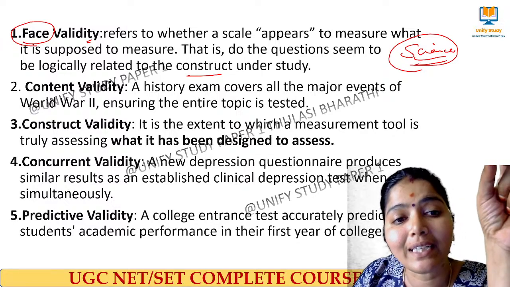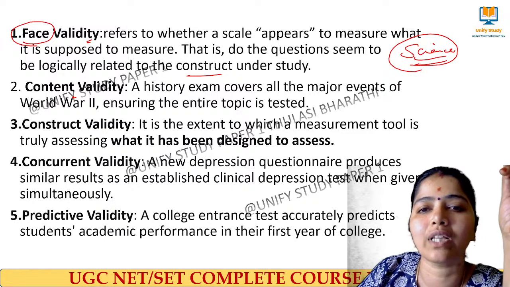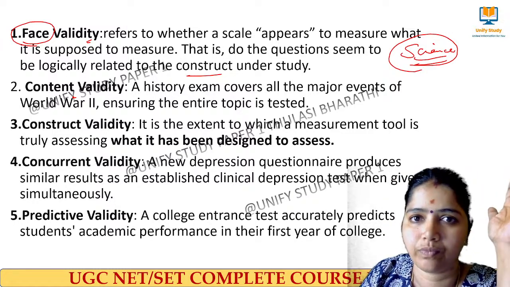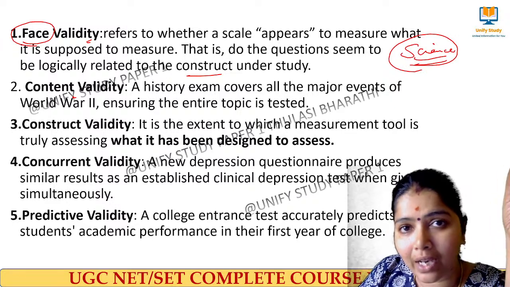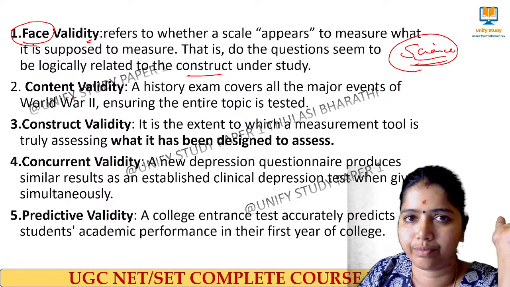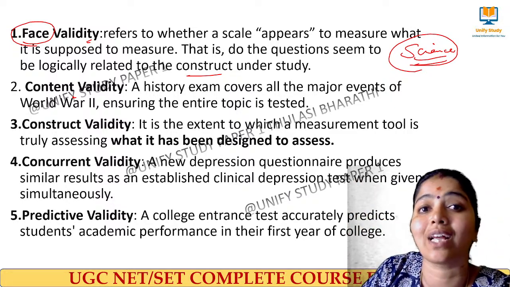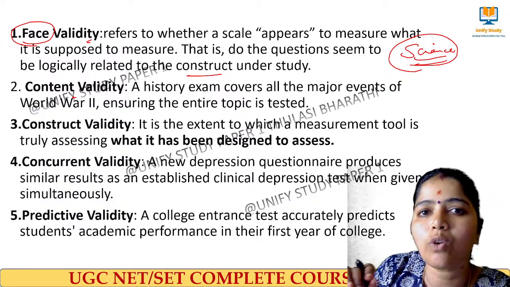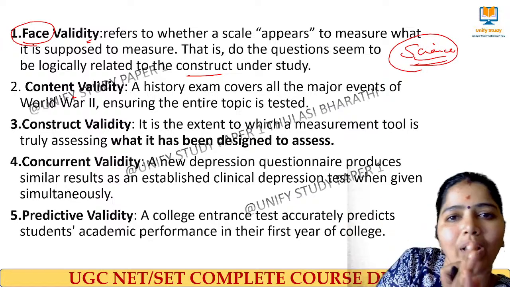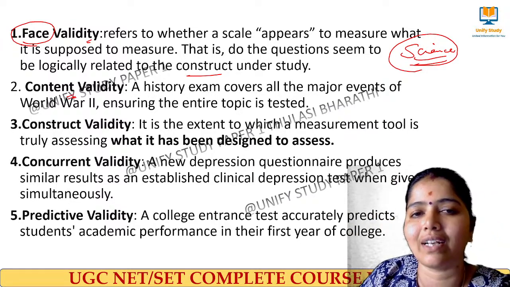Then what do you mean by content validity? Content validity means I want to evaluate a student's knowledge on World War II. I want to test whether all the topics of World War II are covered in that test or not. You understand? Whether all the topics are covered in this test, that is content validity. The full content related to World War II should be added, not biased toward one part. Everything should be covered. That is called content validity.